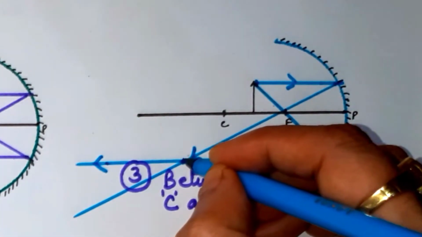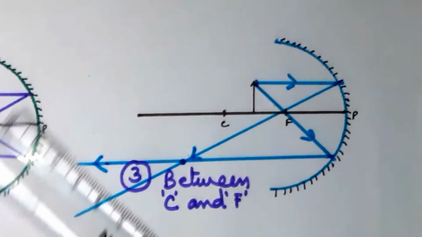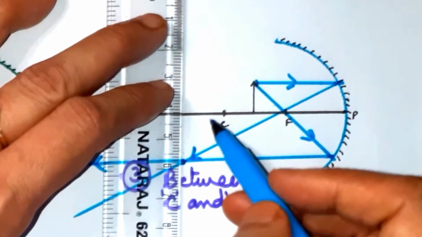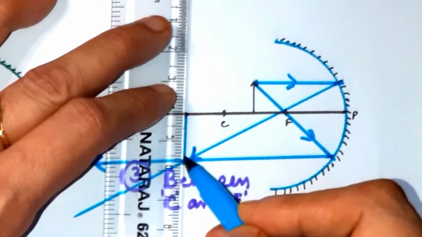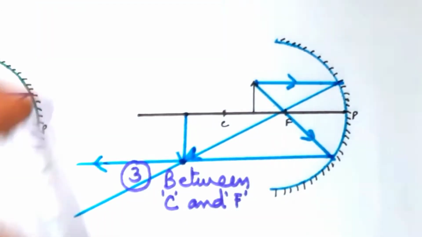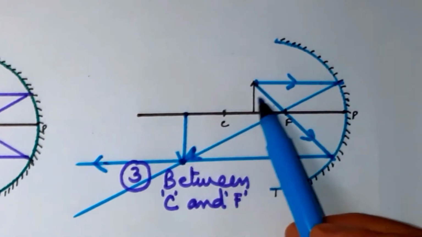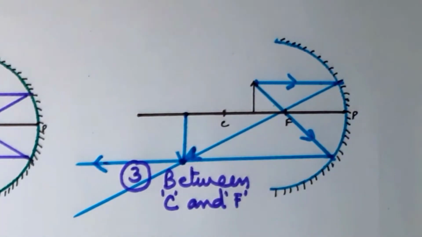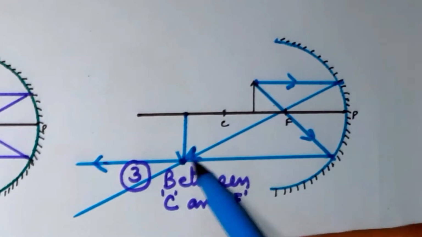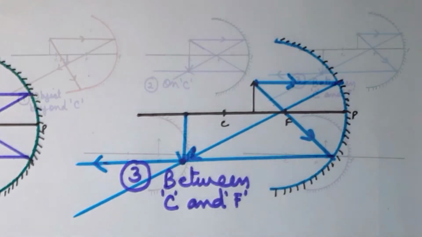So somewhere here they are meeting together, so the image will be formed here. It will again be real and bigger in size; if you compare it with the object, it is bigger. And it will be real because both the rays are actually meeting together.